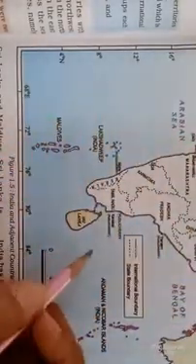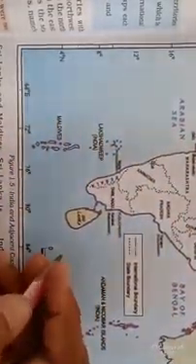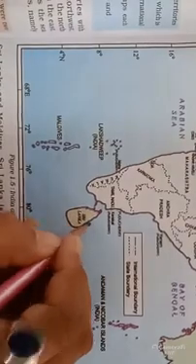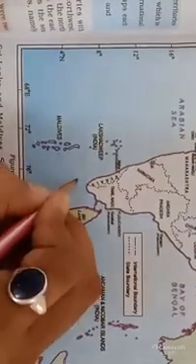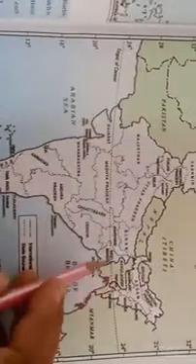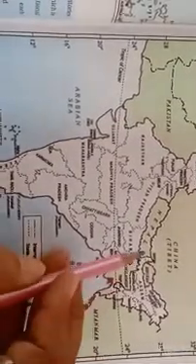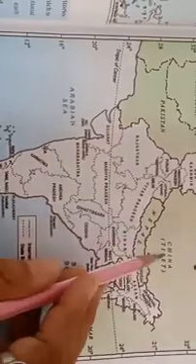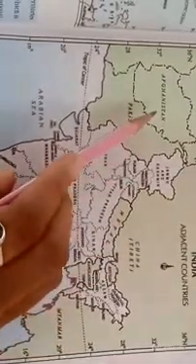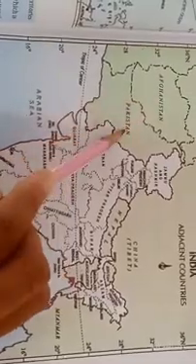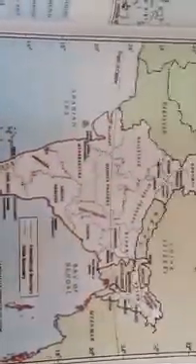So according to direction, these are the neighboring countries of India. In south it is Sri Lanka and Maldives, including Indian Ocean. In east we have Bangladesh, Myanmar, including Bay of Bengal. In north we have Nepal, Bhutan and China. In west we have Afghanistan and Pakistan. So this is the whole scenario of India's neighboring countries. Okay, from north to south and from west to east.